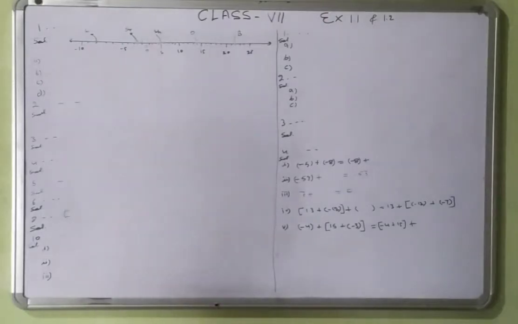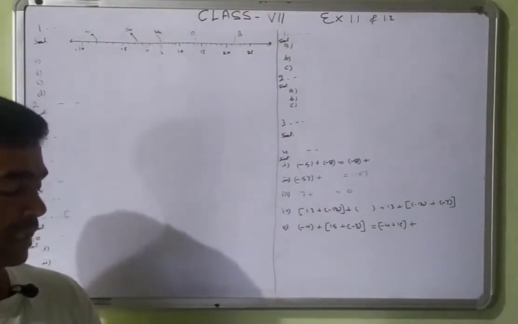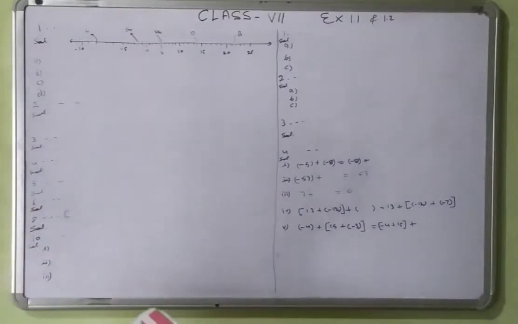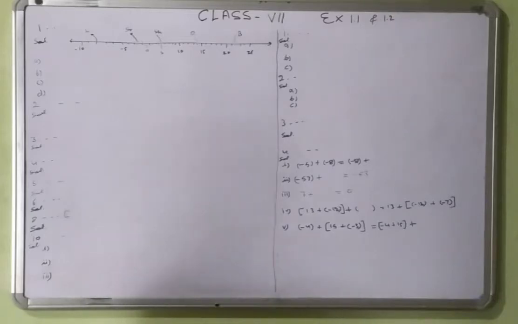Exercise 1.1. The following number lines show the temperature in degrees Celsius at different places on a particular day. The diagram is also given in the question. The first one is Lahaul Spiti minus 10 degrees, Srinagar minus 5 degrees. That one is given as 2 degrees, minus 2 degrees. Lahaul Spiti, that is minus 8 degrees. Shimla 5 degrees. Ooty 14 degrees. Then Bangalore, that is 22 degrees Celsius.